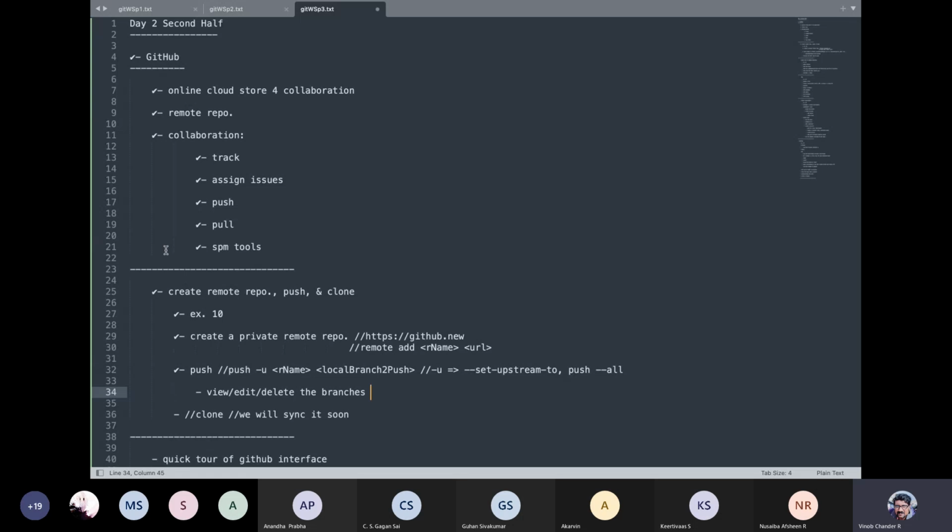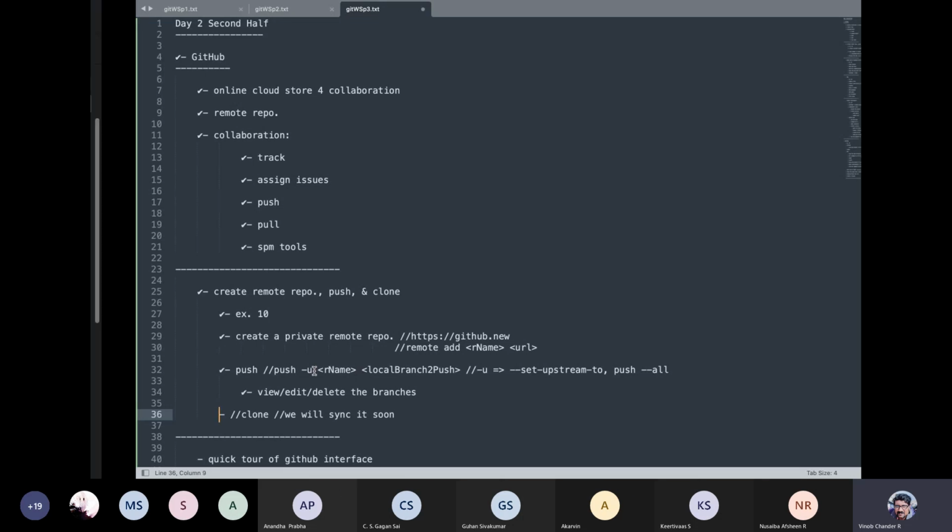Okay, so we can view, we can edit, we can delete branches. We have just deleted a branch, right? If you want, we can restore that. So we're done with this. Okay, and let us clone it now. We have already done a small change. We have just deleted that particular branch, but locally we have that test available, right? We'll clone it and then we'll sync it later.